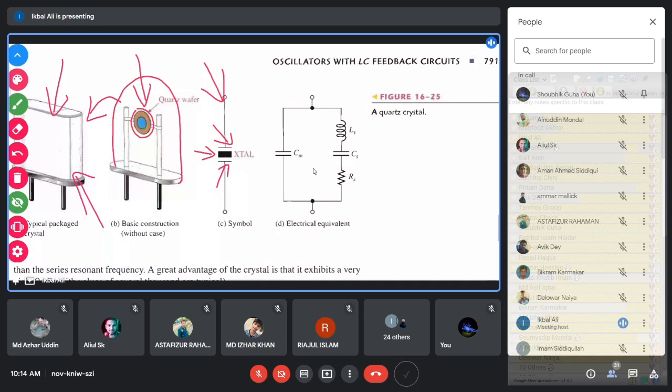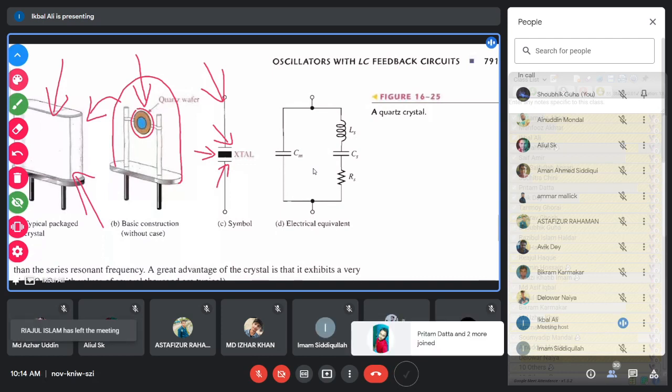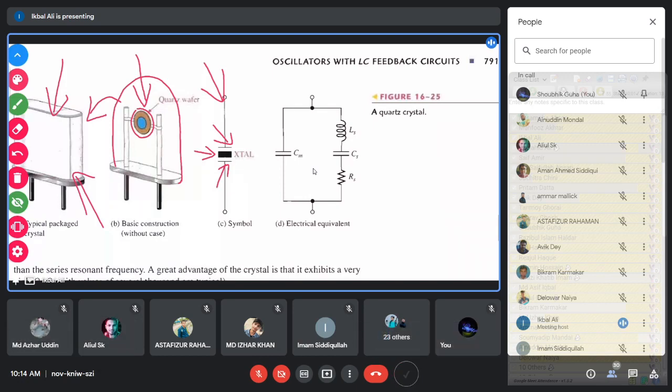Similarly, when the crystal vibrates, you can apply Newtonian mechanics and obtain a differential equation that will describe the mechanical vibration dynamics of the crystal. And from that differential equation, you can get this electrical equivalent circuit, because the mechanical vibration and the LCR circuit also have differential equations that are similar.